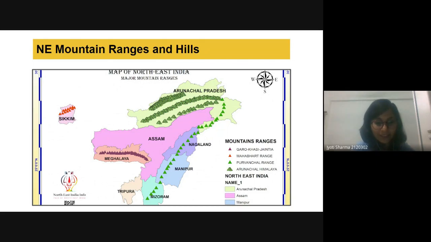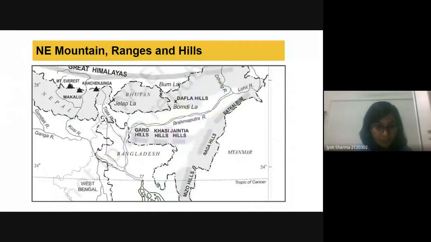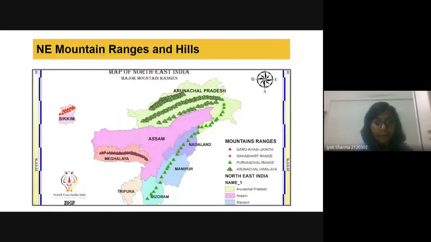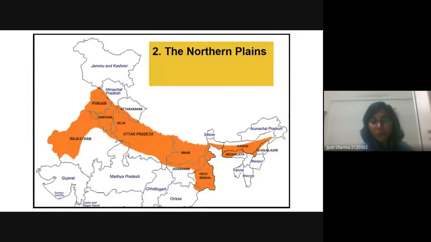This one is more clear because here we can see the Himalayas. Sorry, here the hills: the Jaintia, Khasi, and Garo hills. This range of hills is also important from the point of view of monsoon. We will talk about it later. So the first physiographic region was the northern mountains, the Himalayas. Now the second part is the northern plains.